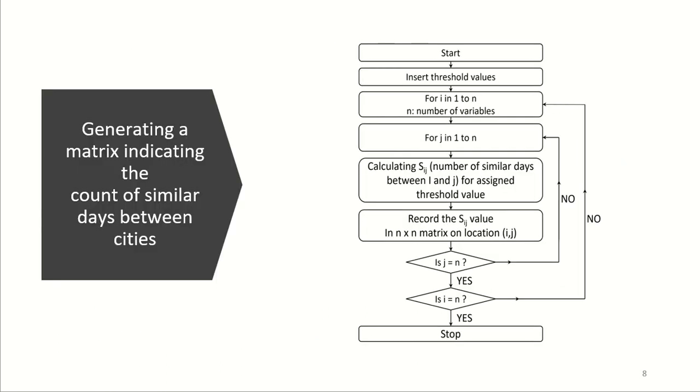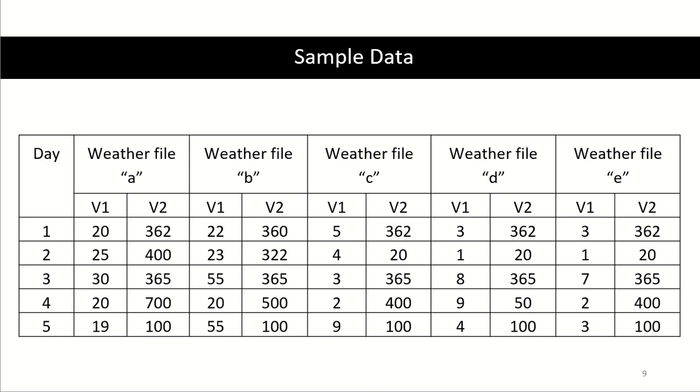Here you can see the process of calculating similarity matrix. This is a sample data of an input file of a city. Rows are days, here number of days are 5. Columns are the climate data of a city named here from A to E. Subcolumns are the climate parameters. Here it is V1 and V2.